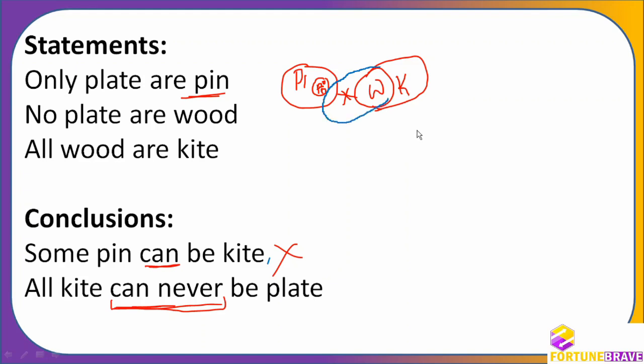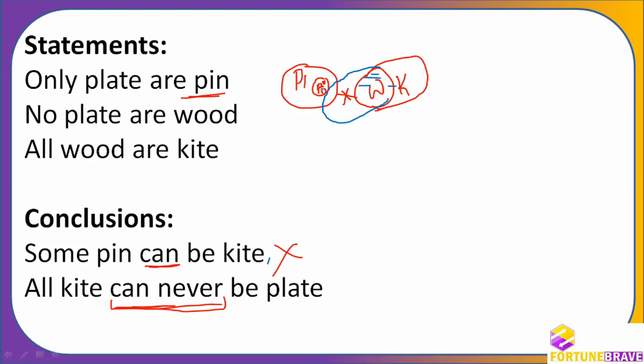All kite can never be plate. So can I be able to put it into plate? I can only put this much, but I cannot put the wood.